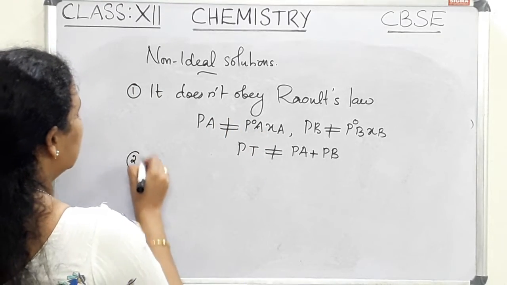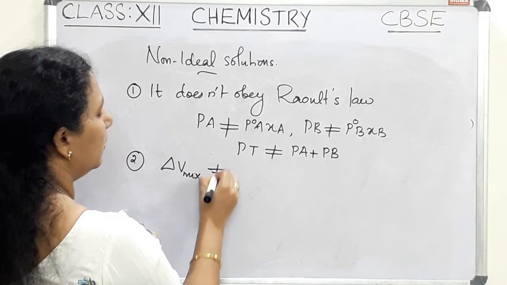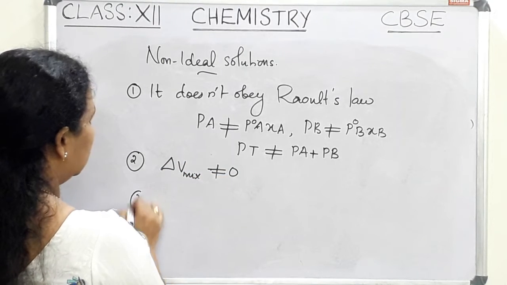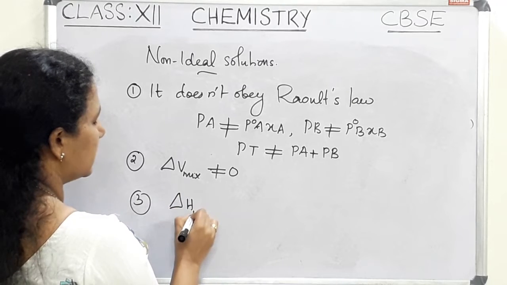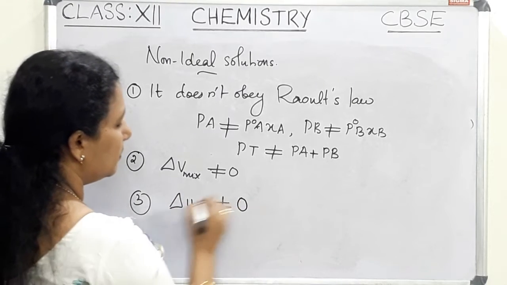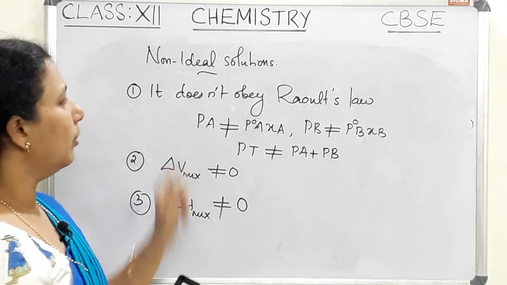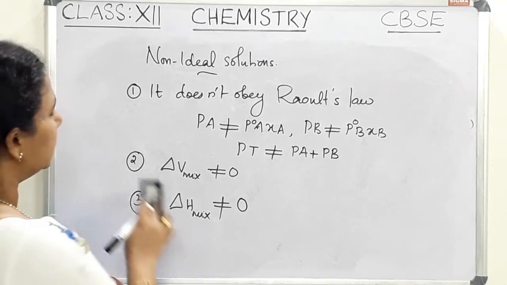And the second point is delta V mixing, volume of mixing, is not equal to 0. And the third point is delta H mixing, enthalpy of mixing, is also not equal to 0. So these are the three characteristic features of non-ideal solution. So let's see the reasons.